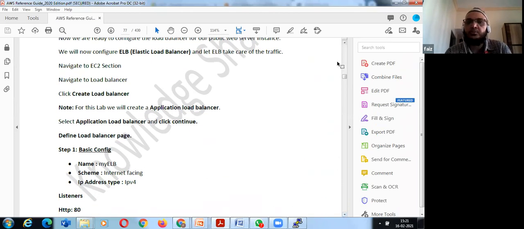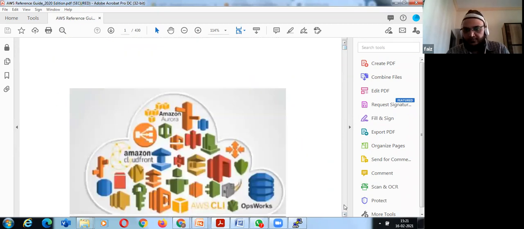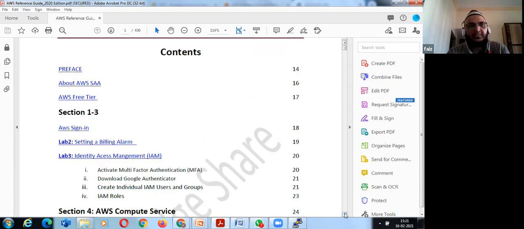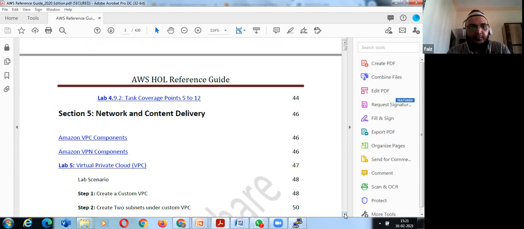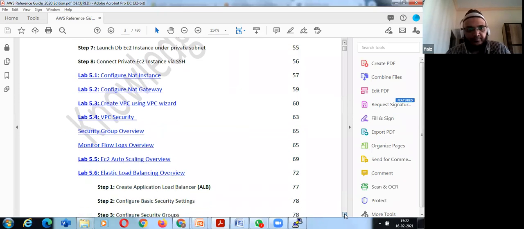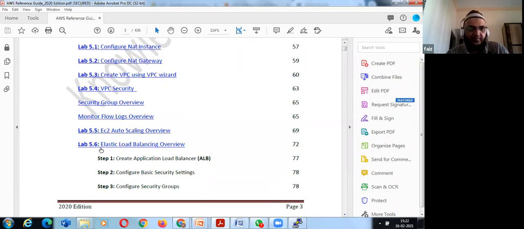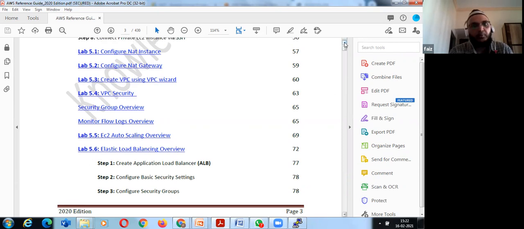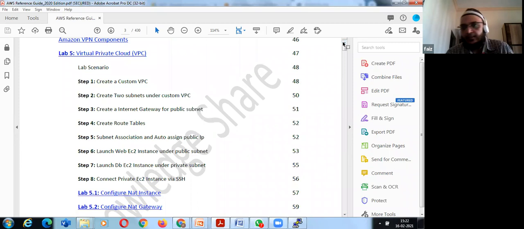So for the assignment for today, or for this week, you can say, because it depends on how much time you may require to do this. This 8 is required, primarily 5.1, 5.2, 5.3, 5.4. Then you use 5.6. And then when you get time, you can always go for 5.5. So these are the assignments that you need to do. I will be posting on the WhatsApp group. Any questions until now?